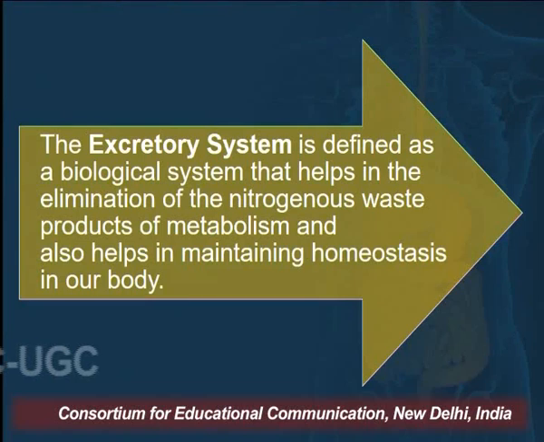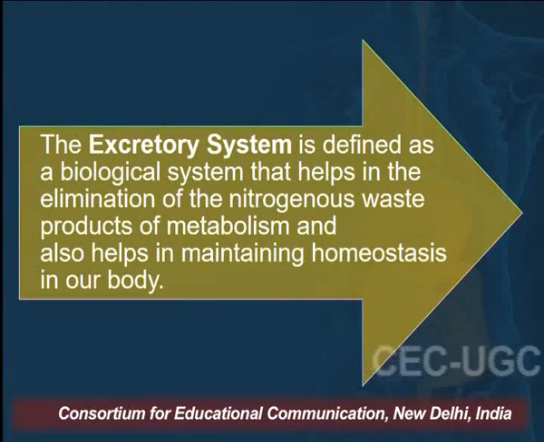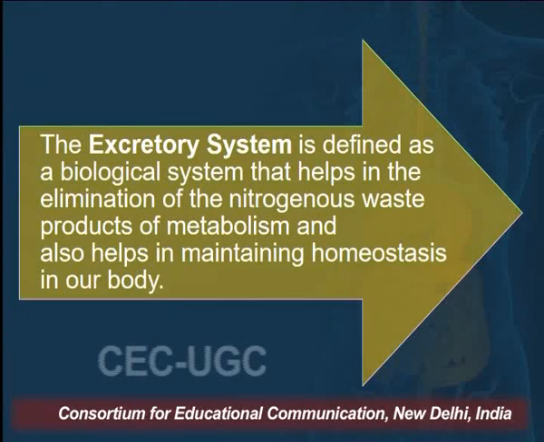So let's discuss the definition of excretory system. The excretory system is defined as a biological system that helps in the elimination of nitrogenous waste products of metabolism and also helps in maintaining homeostasis in our body. Life of every organism depends on certain basic processes. Excretion is one among them. Different organisms follow different modes of excretion. In complex organisms, including humans, there is a specialized system for excretion called the human excretory system.